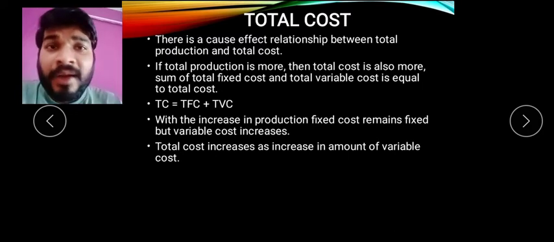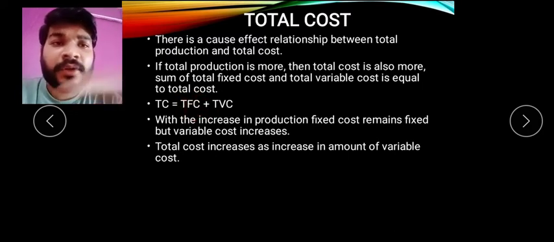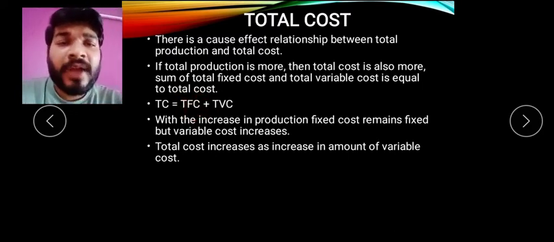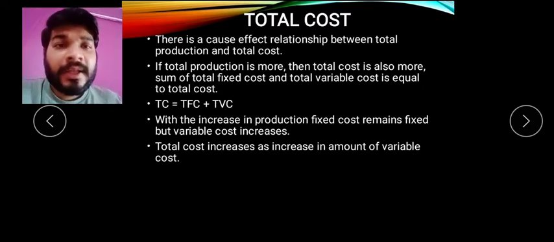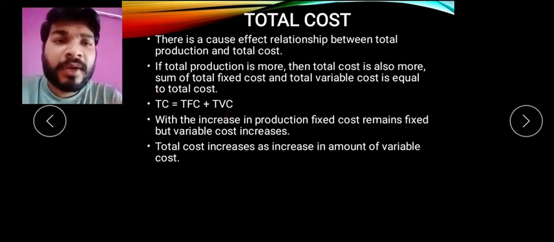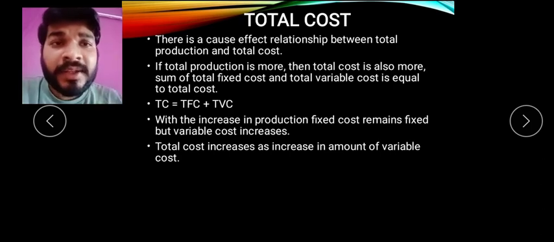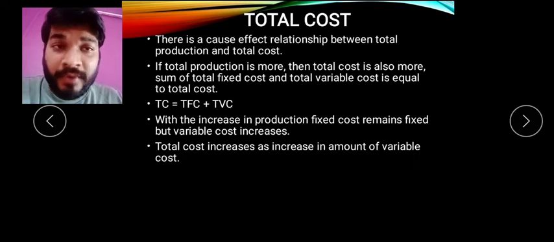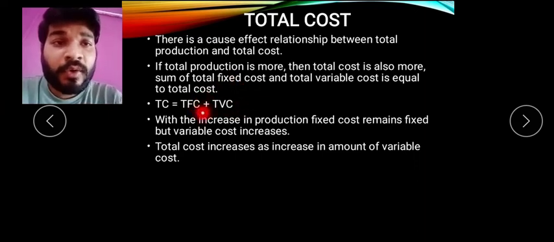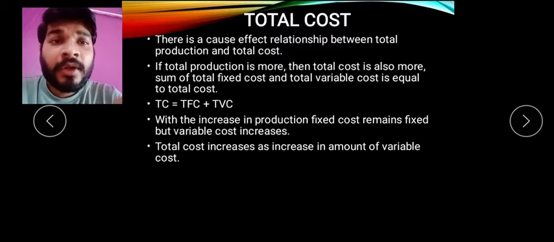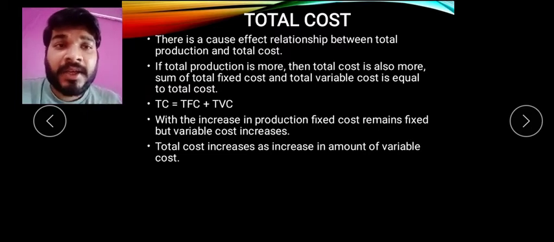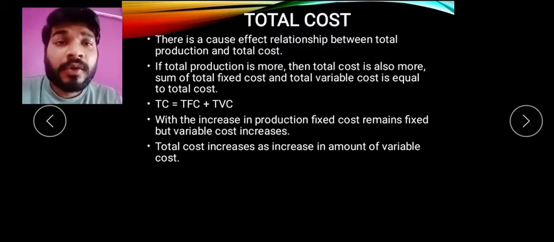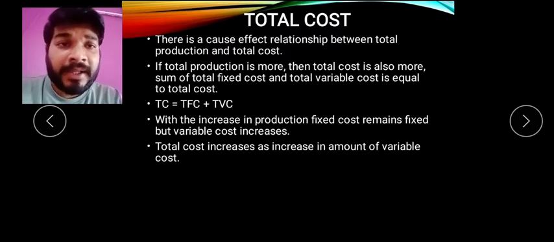क्लियर? यहाँ पे एक और दूसरा पॉइंट समझ लो कि अगर फिक्स कॉस्ट चाहिए, suppose we have to find out the fixed cost, we have to use यही इक्वेशन को लेके फिक्स कॉस्ट ढूंढना है. We don't have the fixed cost, we have the total cost and variable cost. So what is that? The difference of total cost and total variable cost is the fixed cost. मतलब ये TVC यहाँ पे चला जाएगा तो क्या हो जाएगा? TC minus TVC equals TFC. Yes, total cost minus total variable cost कर देंगे तो हमको फिक्स अमाउंट ऑफ नंबर मिलेगा, that is total fixed cost.